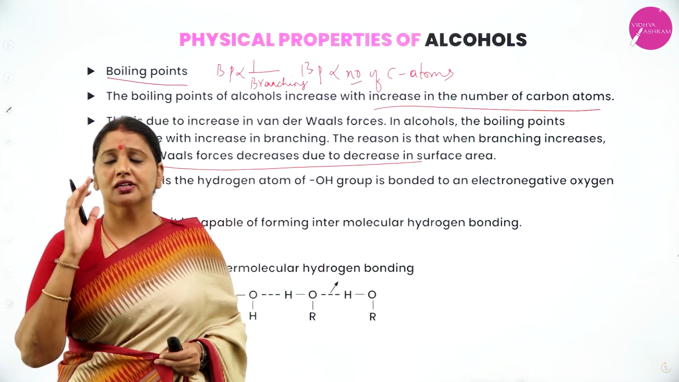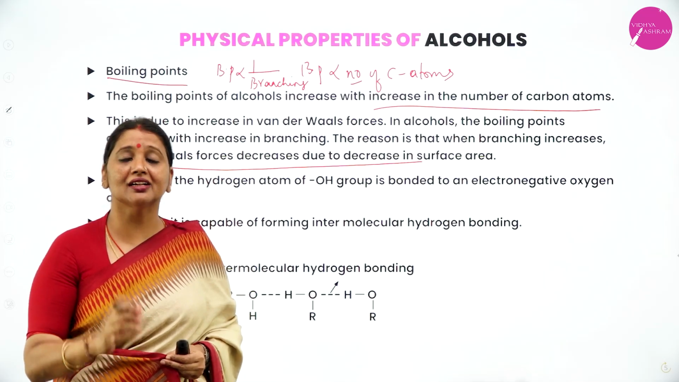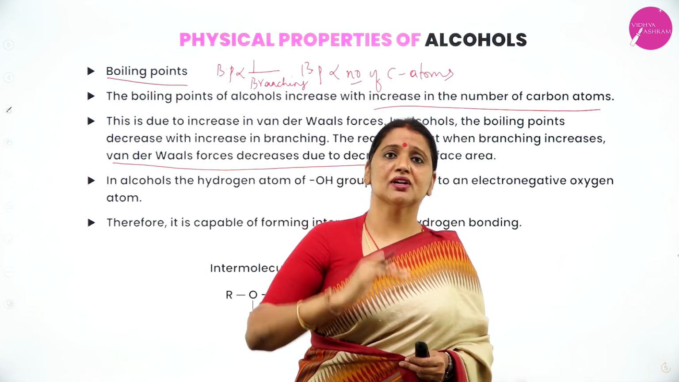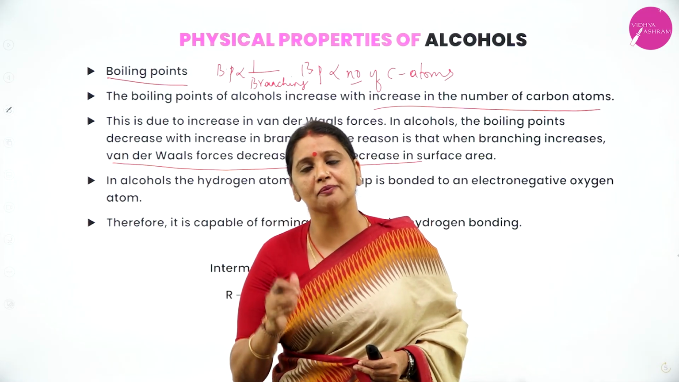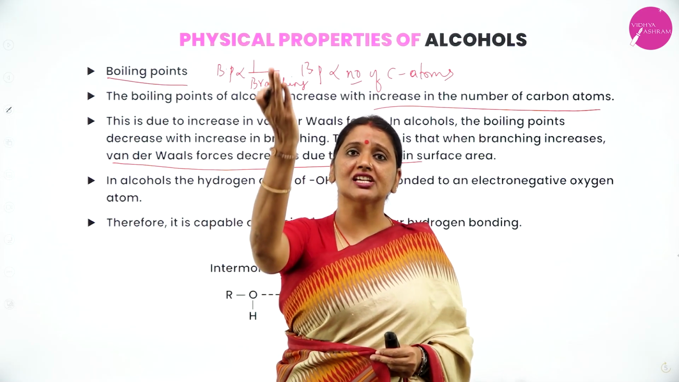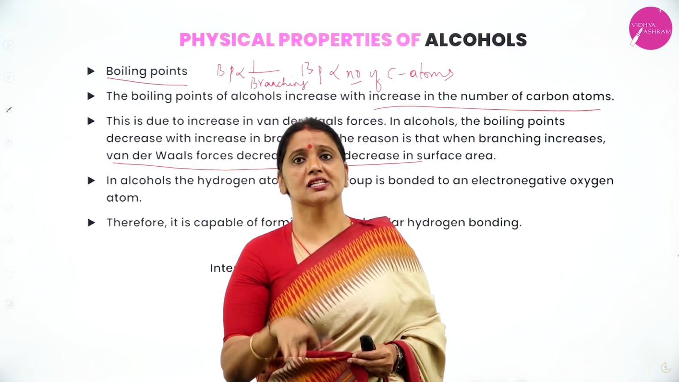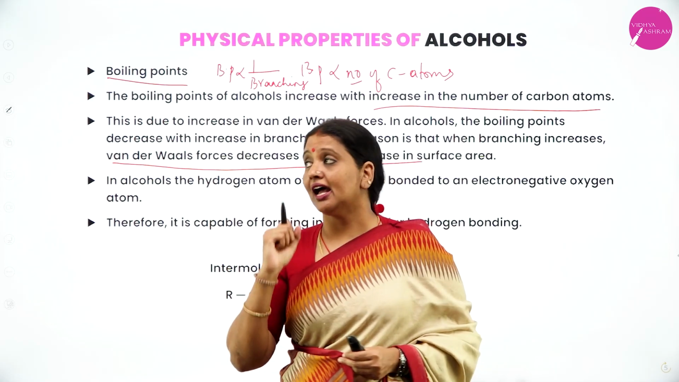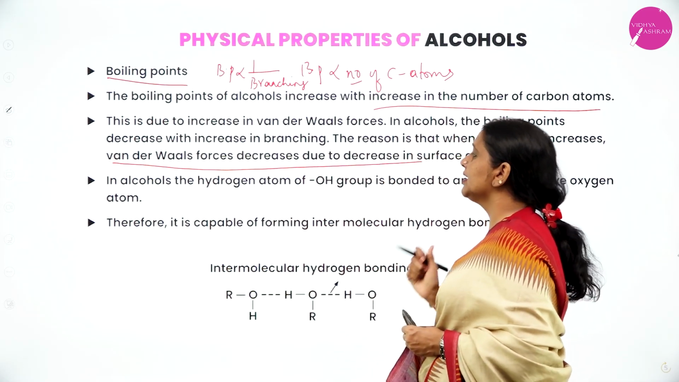Therefore, the boiling point of alcohol depends upon two factors. First one, number of carbon atoms. Second one, branching. As the number of carbon atoms increases, the boiling point of alcohol also increases. Second point, as branching increases, the boiling point decreases. Why? As branching increases, the surface area decreases as well as the van der Waals force also decreases.